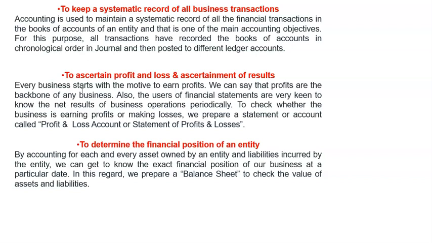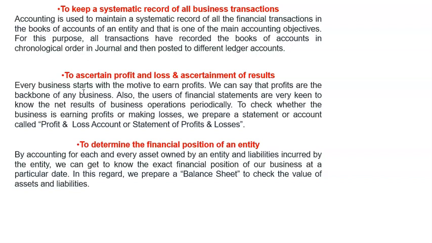The second objective is to ascertain the results of the business. Is the business making profits or losses? Is the business gaining or is the business making losses, so that a decision can be made? That's the second major objective of accounting. And these two objectives, the first one and the second one, go hand in hand. It's from the business transactions that you know that the business is making a profit or loss.